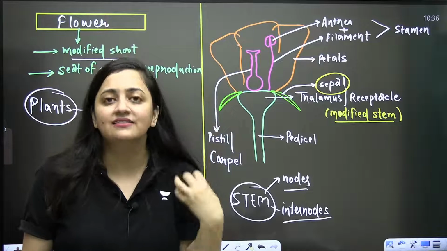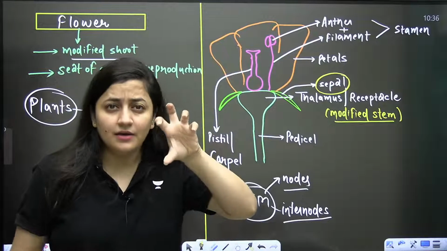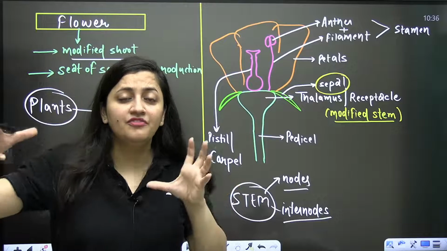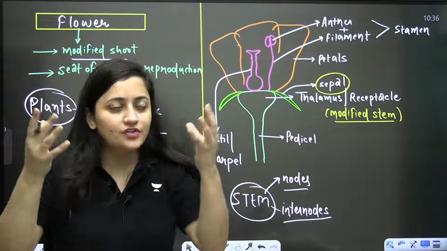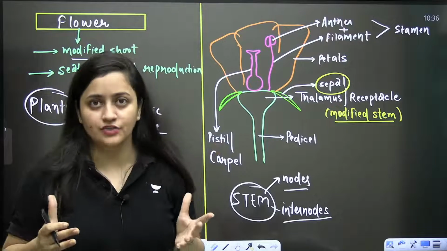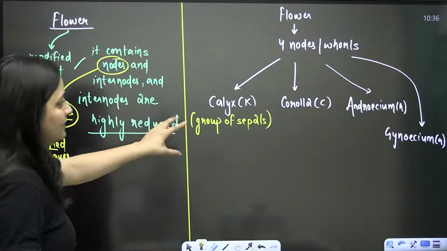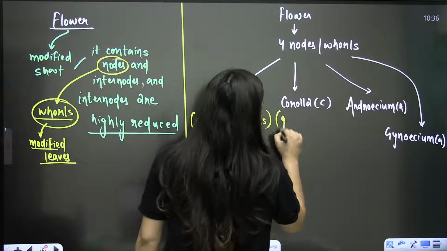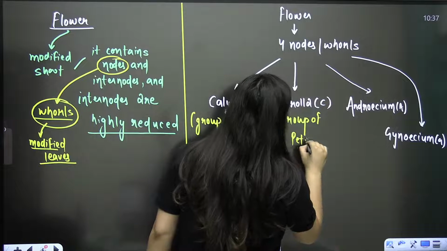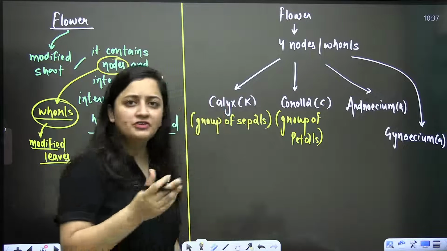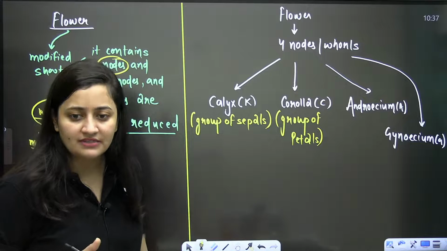To attract the insects for the pollination, right? What is their main role? They are very brightly colored. In different flowers, these petals are brightly colored. They have beautiful colors. Why? To attract the insects for the pollination. Are you getting my point? For the pollination and to attract the insects. So here, the group of petals will form the corolla, and it has different shapes. In the chapter morphology, we will study it.